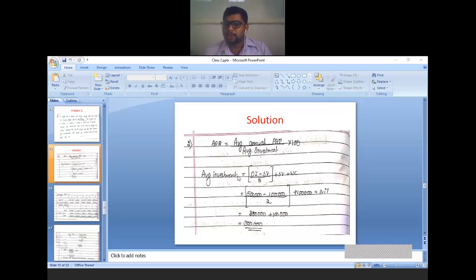Now average investment, you know how to calculate it. So quickly I will go through. Original investment minus scrap value divided by 2 plus working capital plus scrap value. So original investment is 5 lakh, scrap value is 1 lakh, divided by 2 plus scrap value 1 lakh. Working capital is not given in the problem, just write nil. So average investment will be 3 lakh.